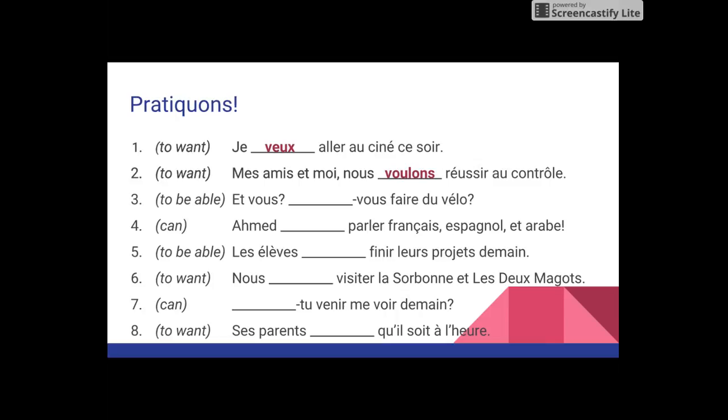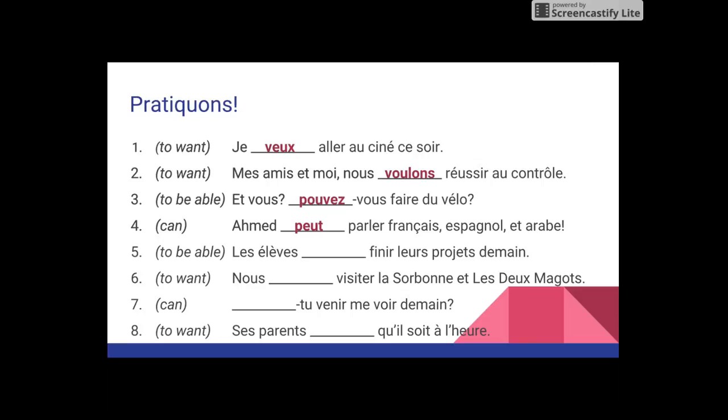Right? Number 3, to be able, we know is pouvoir. And we're going to conjugate it for vous. So the stem is going to look just like the infinitive. Et vous, pouvez-vous faire du vélo? Right? Number 4, can, again, it is still going to be pouvoir. For Ahmed, Ahmed is il, and that is in the boot, so it's going to have the stem PEU. Ahmed peut parler français, espagnol et arabe.